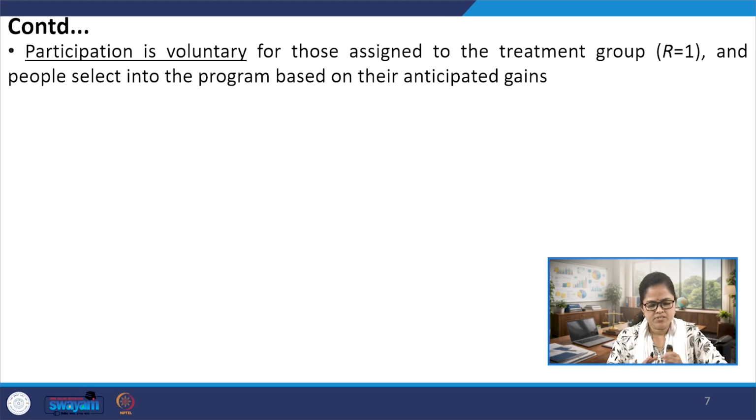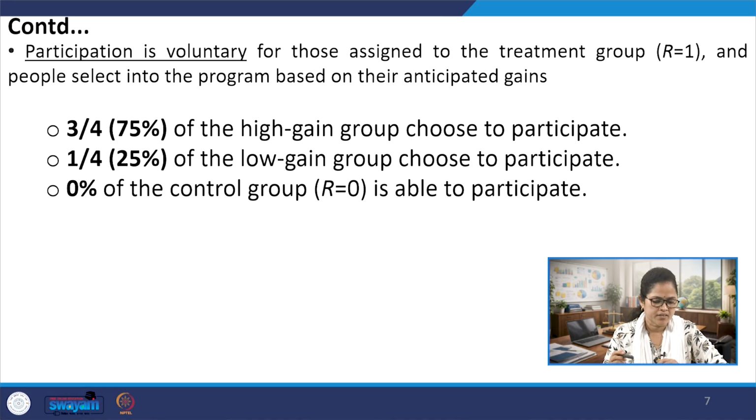So, since participation is voluntary for those assigned to the treatment group, people select into this program based on their choice, and choice is based on their anticipated gains. The other details available are that 75% of the high gain group chose to participate, and 25% of the low gain group chose to participate. And of course 0% of the control group is able to participate. That means from the control group, no individual participates.